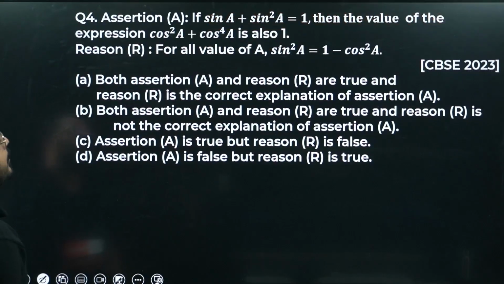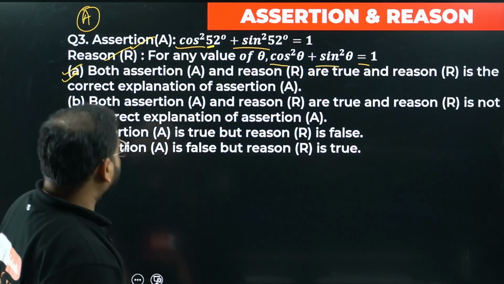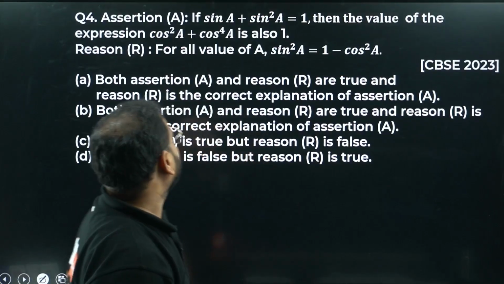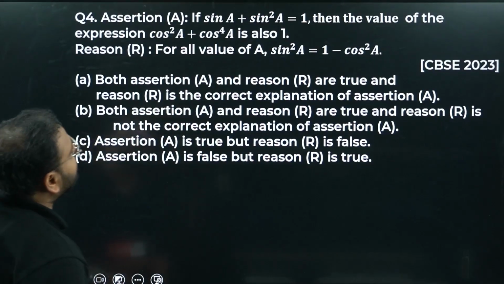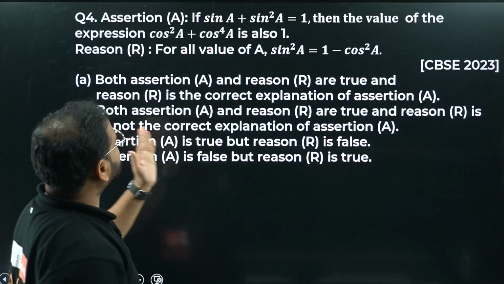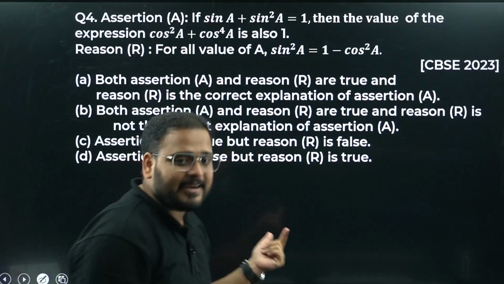Simple question. Was it a PYQ? It's not a PYQ. What about this one? It is. CBSE 2023 paper. Please check. Assertion A is: if sin A plus sin square A is 1, then the value of cos square A plus cos power 4A is also 1. It is right. I'll show you how.